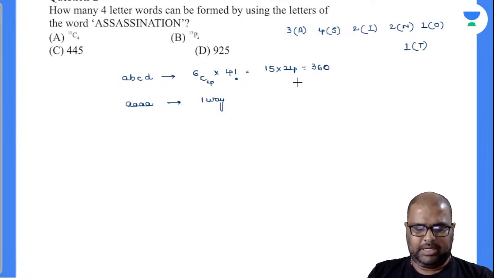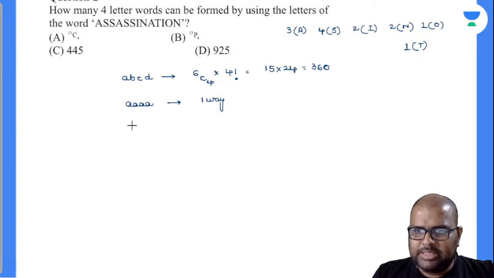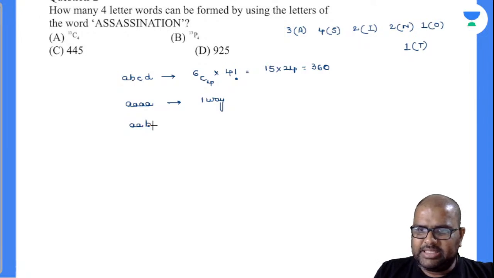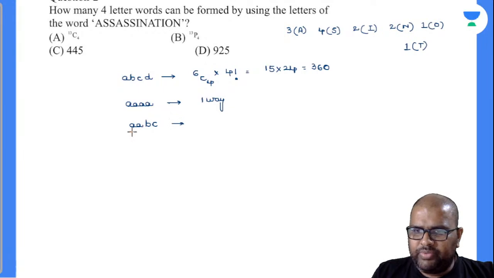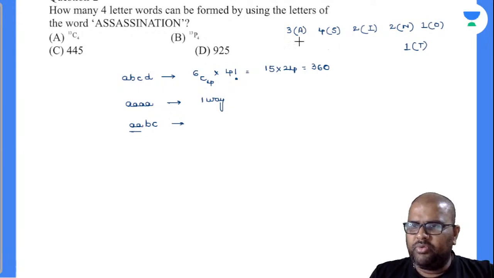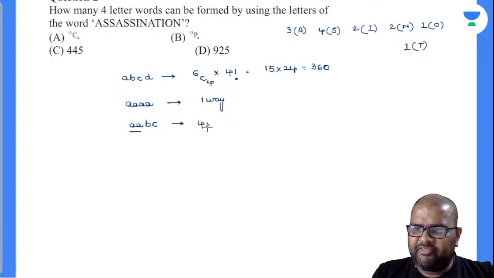Perfectly right. Let's see the next one. Now see here: 2 alphabets same, 2 alphabets different. Is there any chance? Yes, there is a chance there. So first of all, how many boxes do we have with 2 or more alphabets? 1, 2, 3, 4 are there. Out of 4, I have to select one for AA.